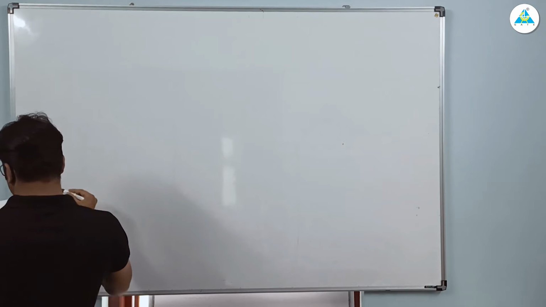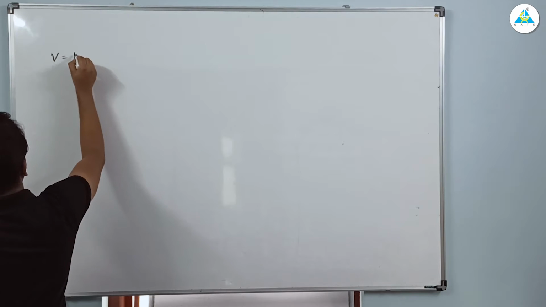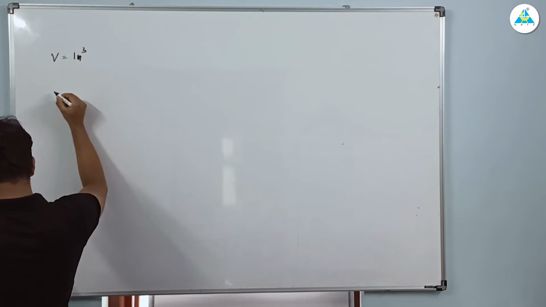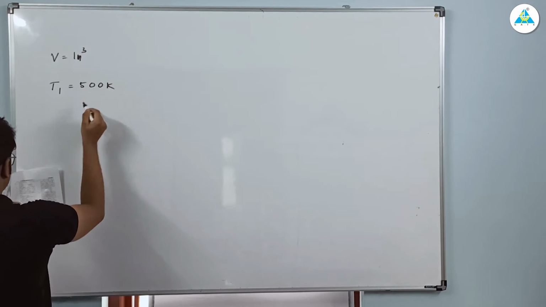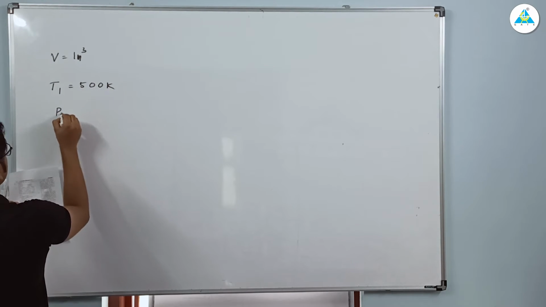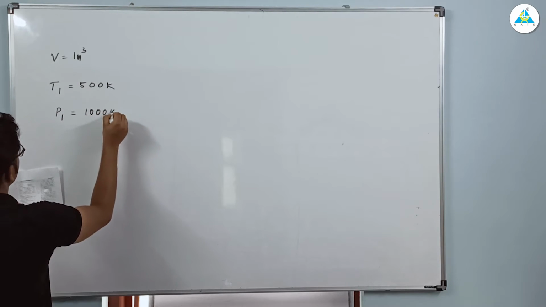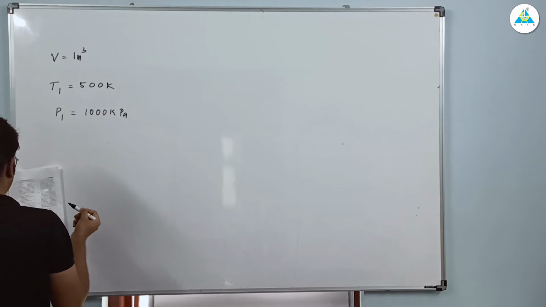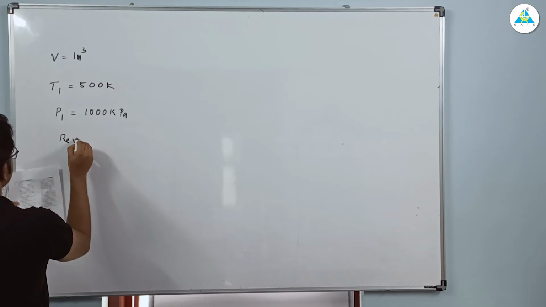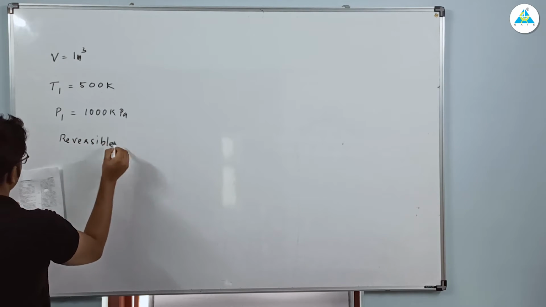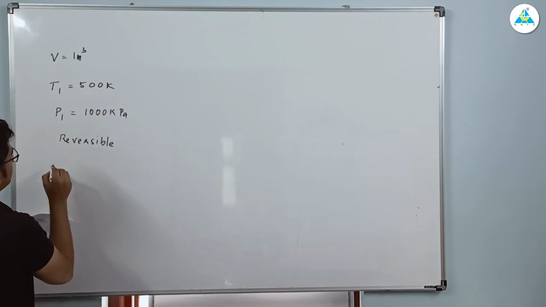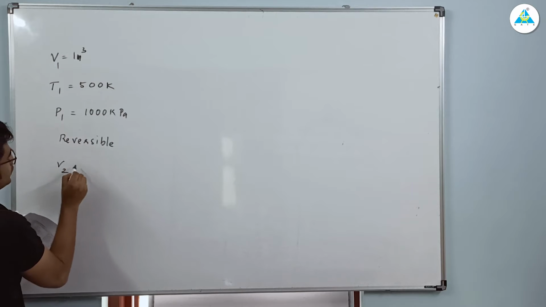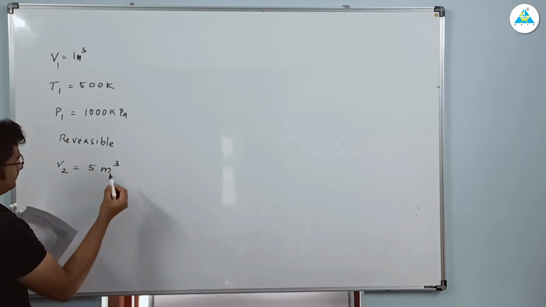1 meter cube of an ideal gas, right? So volume is 1 meter cube of an ideal gas. At 500 Kelvin, T1 is 500 Kelvin and 1000 kilopascal, so P1 is 1000 kilopascal. Expands reversibly, so it's a reversible process. To 5 times its initial volume, so if V1 is 1 means V2 is 5 meter cube, right?